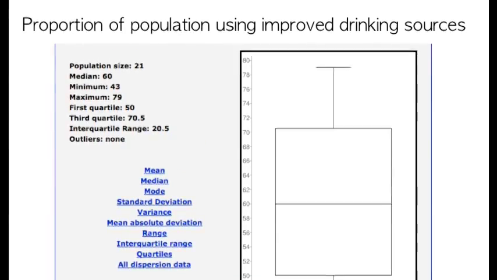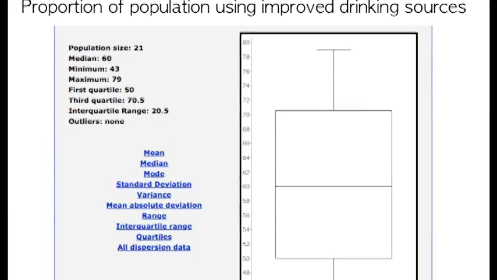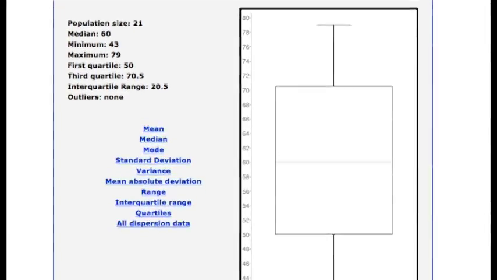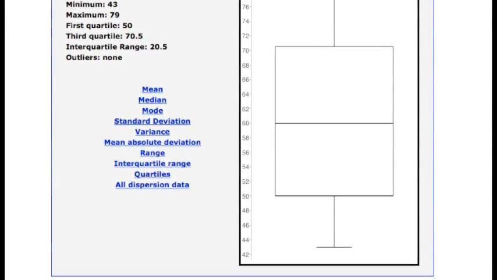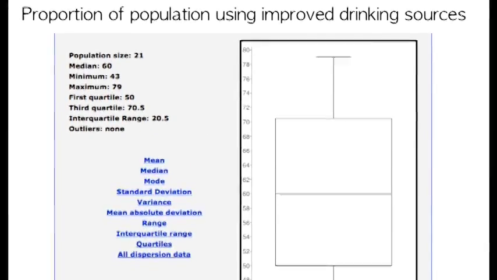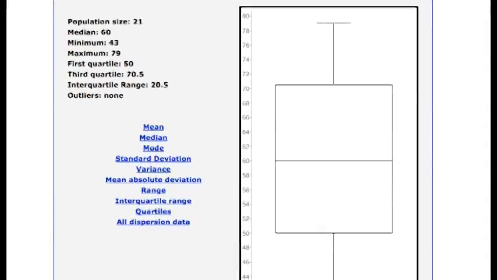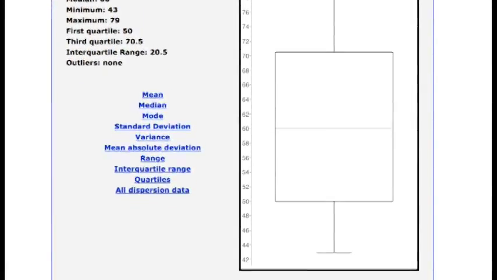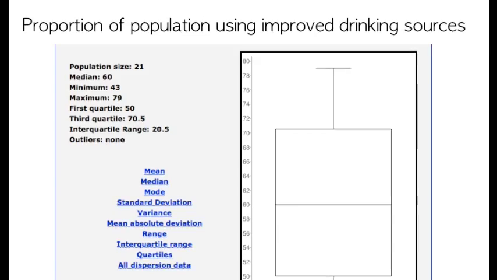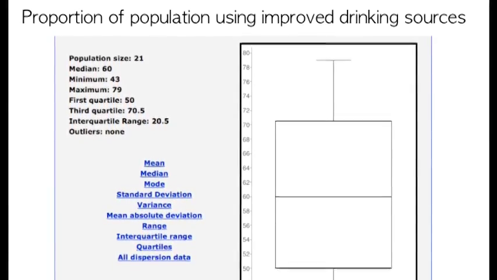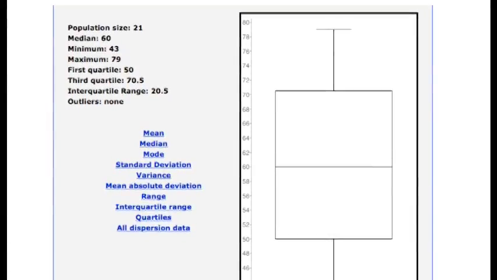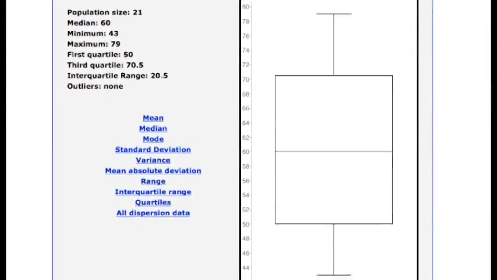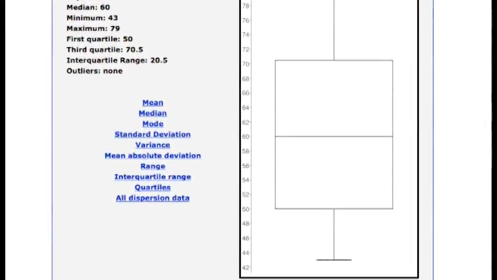The first quartile is 50, while the third one is 70.5, and the data ranges all the way from a low of 43% in 1990 to a high of 79% in 2010. The interquartile range is 20.5. Finally, the standard deviation of this data was 11.29, which means that 68% of the data falls between 48.71 and 71.39, slowly spreading out more and more.